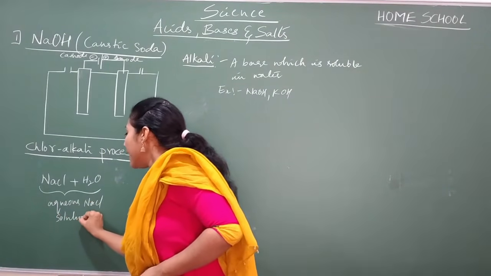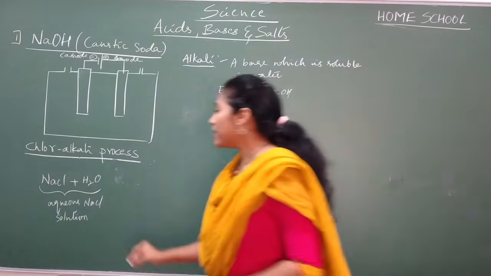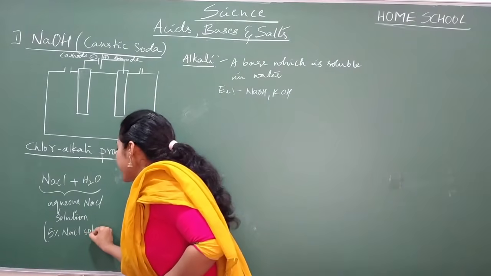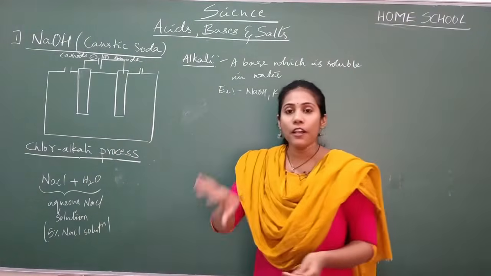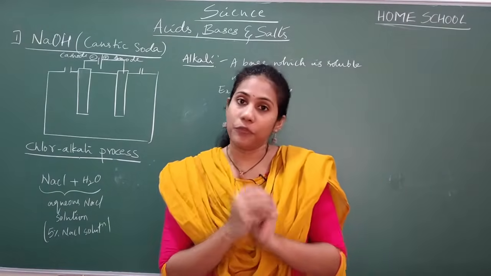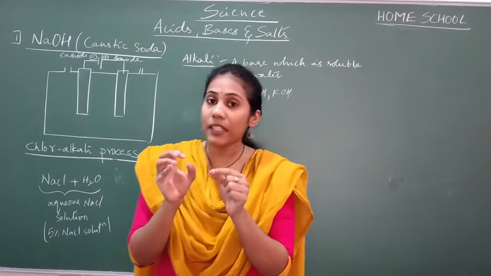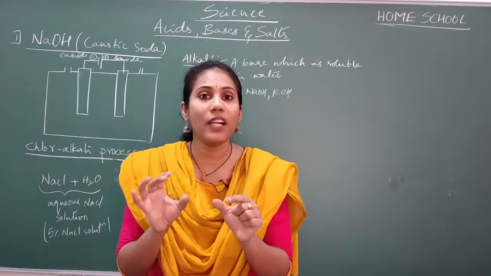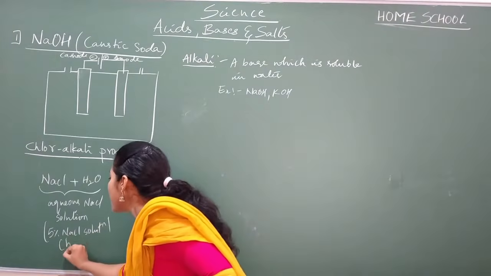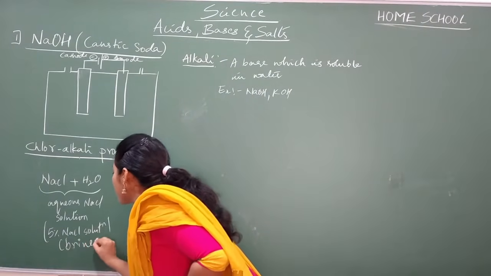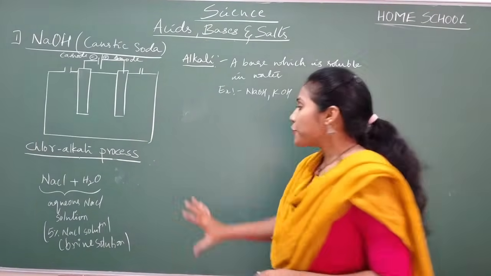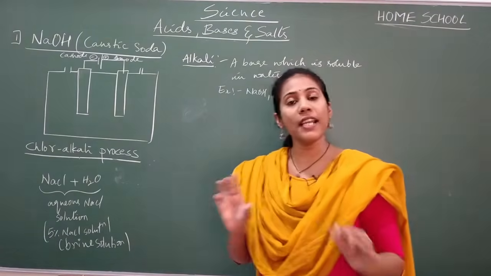NaCl with water is called aqueous NaCl solution. It is a 5% NaCl solution. 5% means what? 5 grams of NaCl dissolved in 95 grams of water is called 5% NaCl. And 5% NaCl is also called brine solution. Clear everybody?